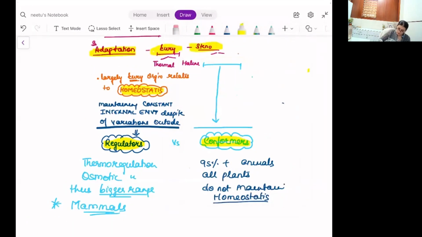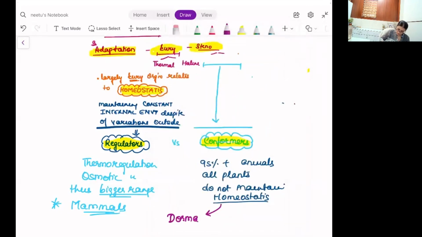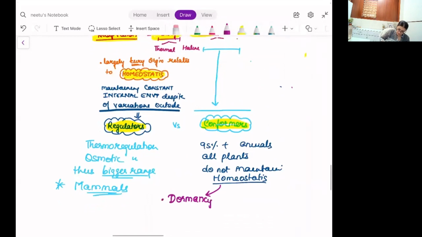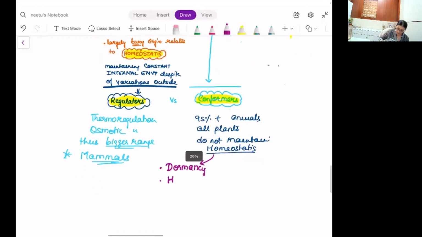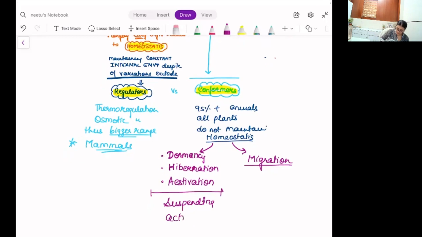homeostasis, but because conformers can have dormancy, these are synonymous terms applied to the different specimens. So I'm writing all of them because we might have a requirement in our prelims examination. Hibernation, estivation, migration. This all is about suspending activities.